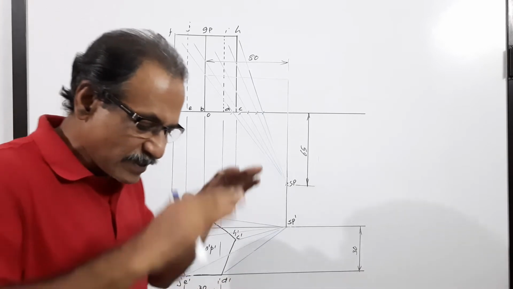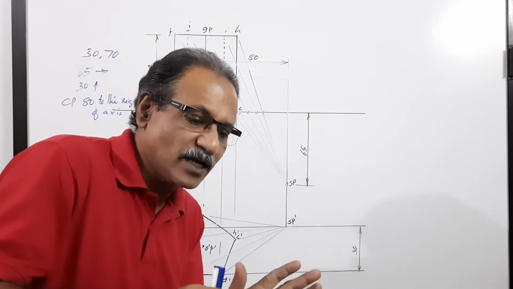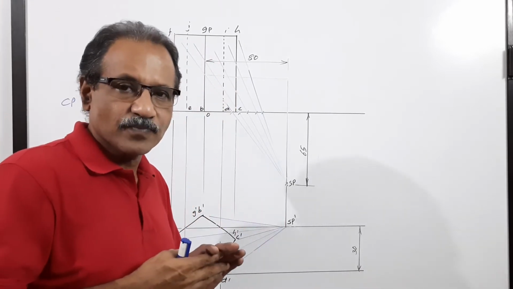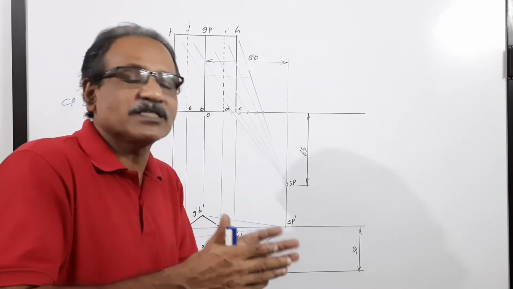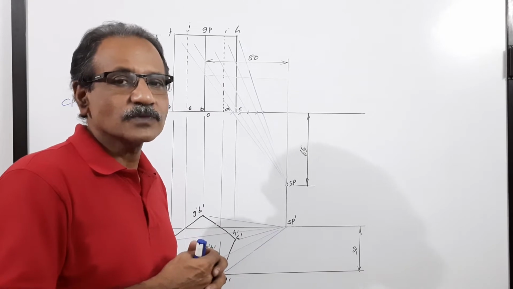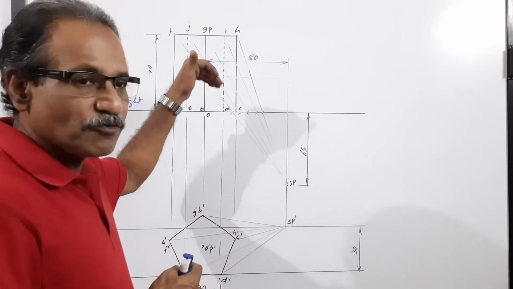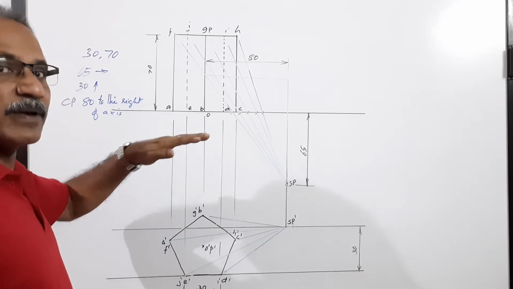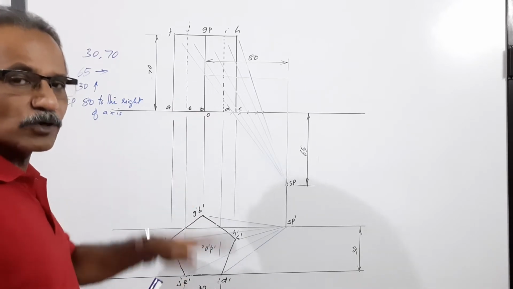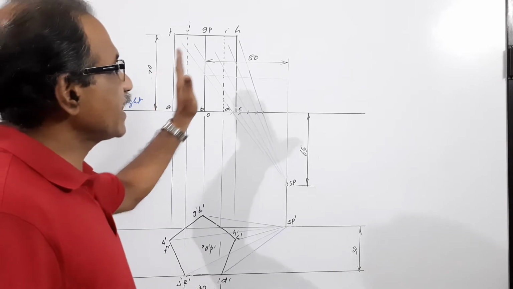So the pentagonal prism is lying on the ground with the front pentagonal face touching the picture plane. It is lying behind the picture plane. The station point is 65 mm in front of PP, 30 mm above the ground, and the center plane passes through 80 mm to the right of the axis.